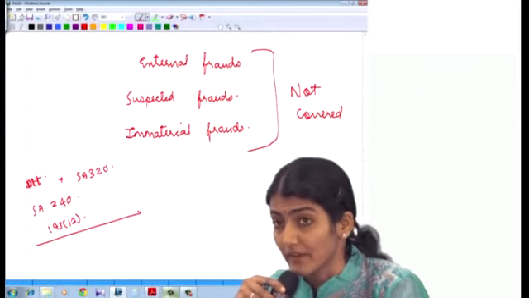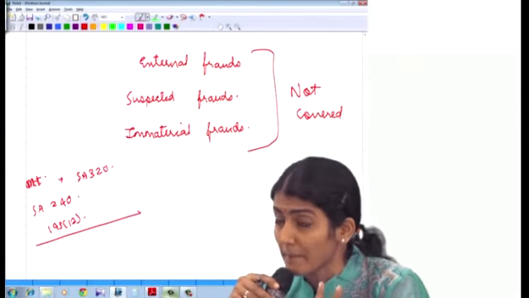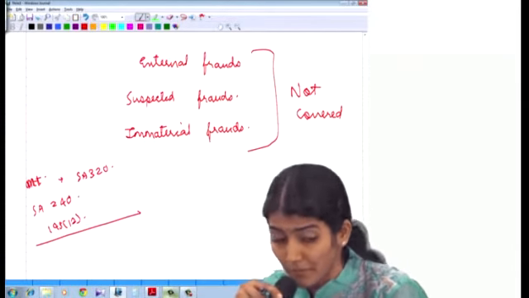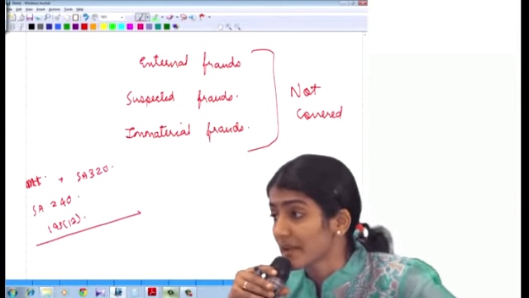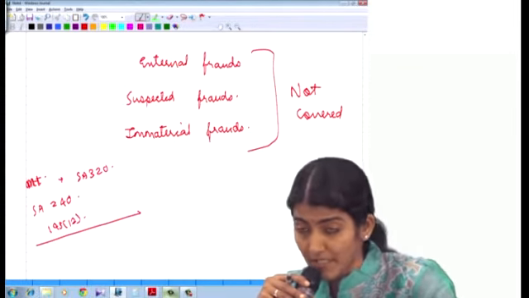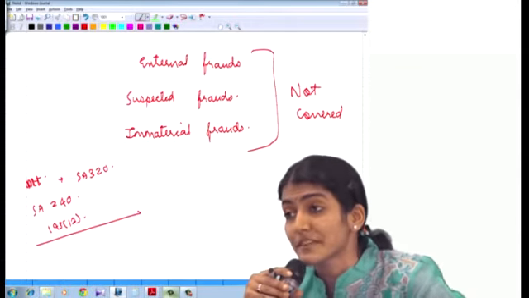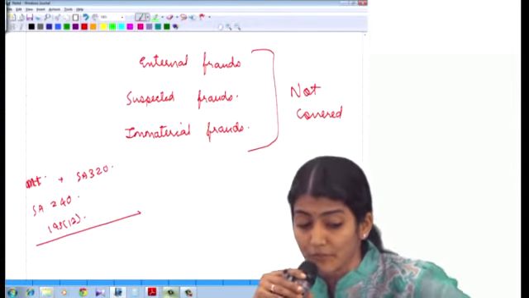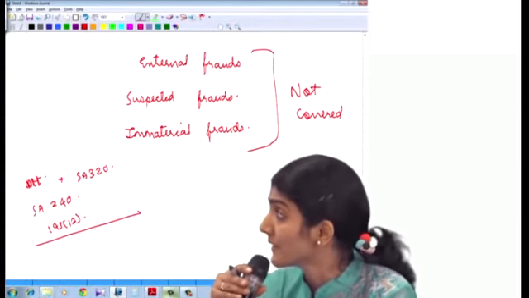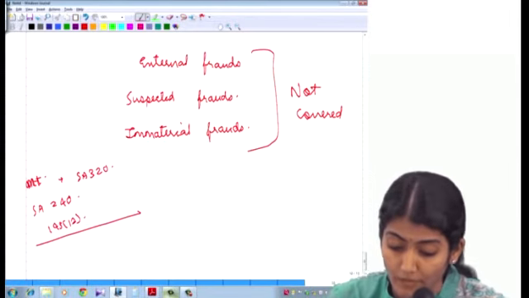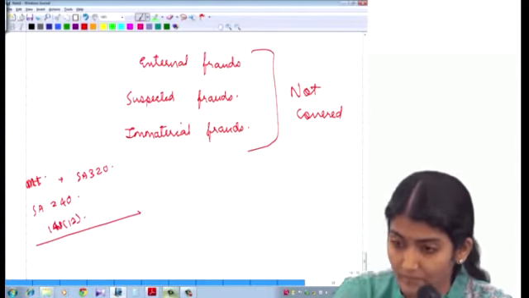External frauds not covered. Suspected frauds not covered. Immaterial frauds, no reporting required over here. And materiality to be considered in accordance with 320. You also need to follow the procedures, maintain an attitude of professional skepticism as laid down in 240 and also 143.12, that is duty to report the fraud to CG.